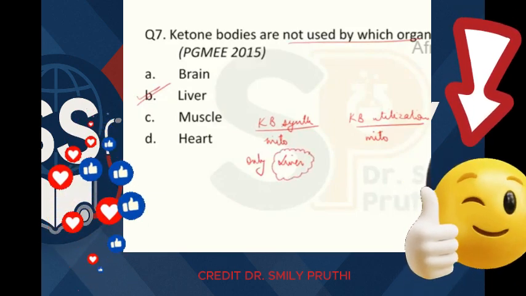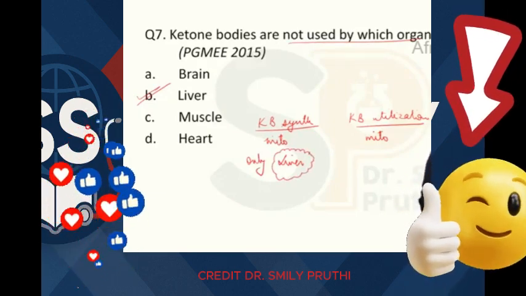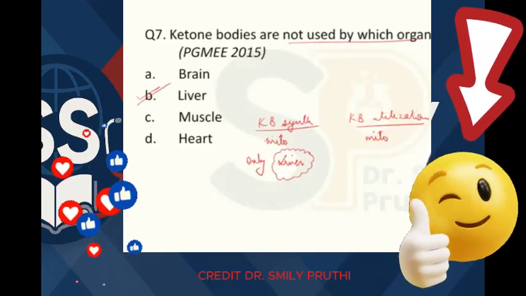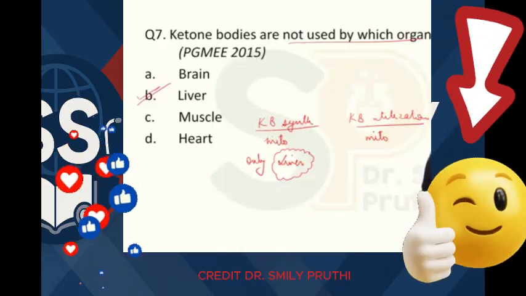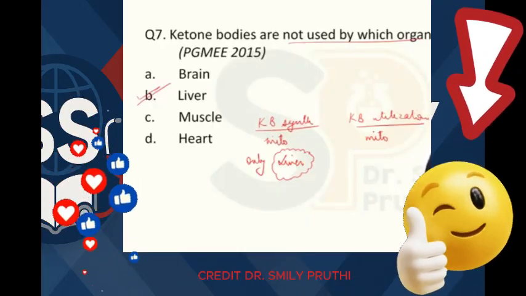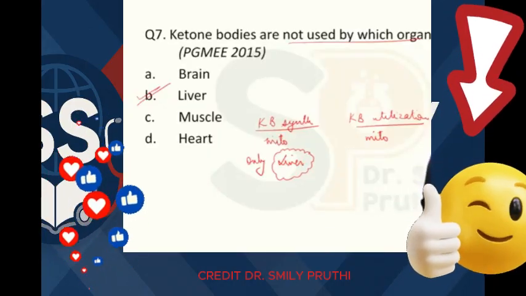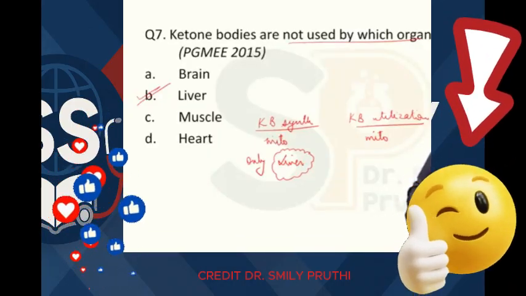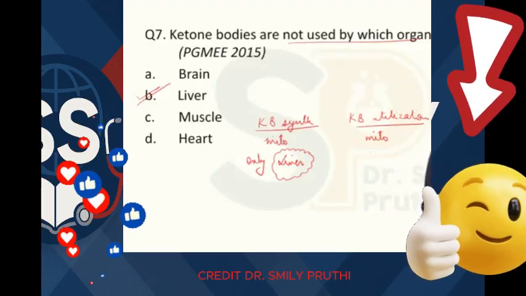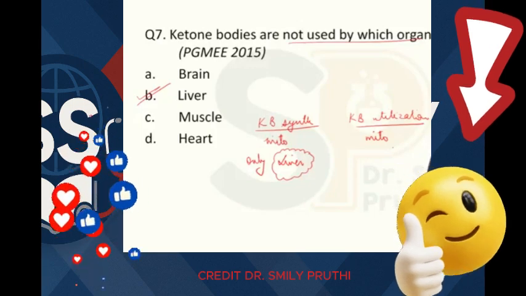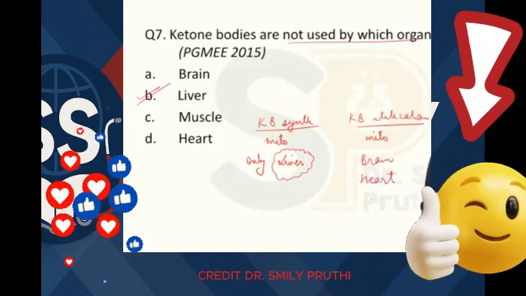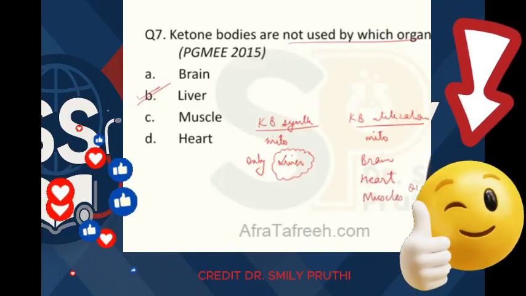So during starvation, the brain and heart need ketone bodies as a fuel. At that time, the liver has the responsibility of making ketone bodies, and only the liver can make ketone bodies, and that is a vital thing for the body, right? So the liver is making ketone bodies for other organs which will be using them. Ketone body utilization or breakdown will occur especially in the brain, heart, and also muscles.